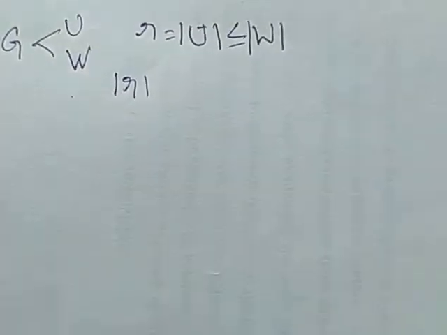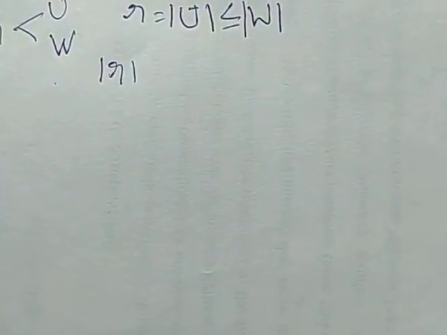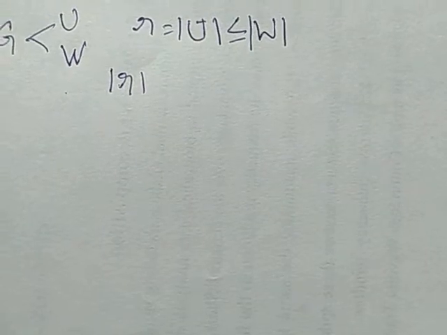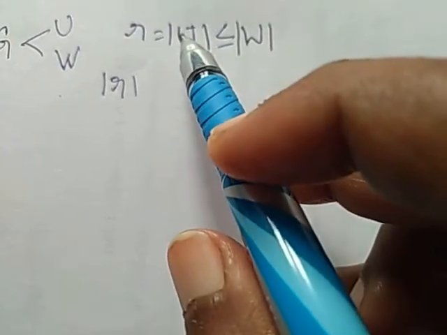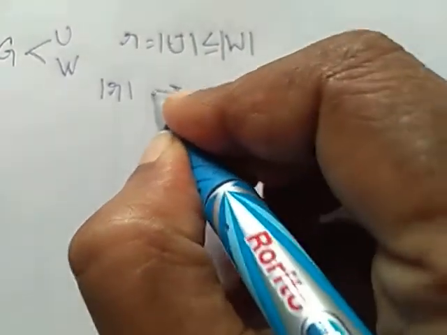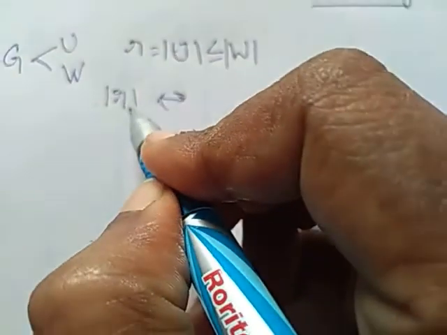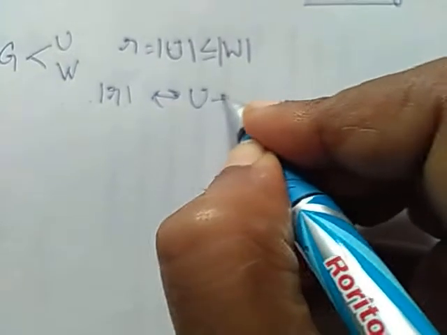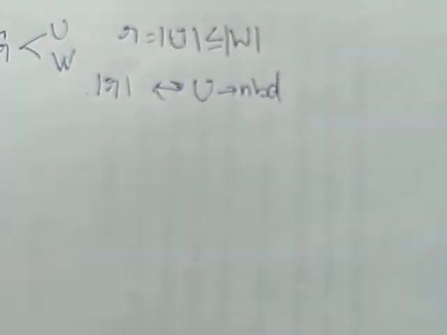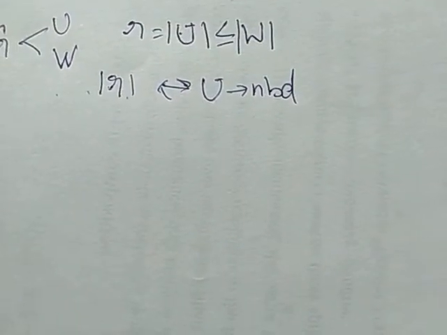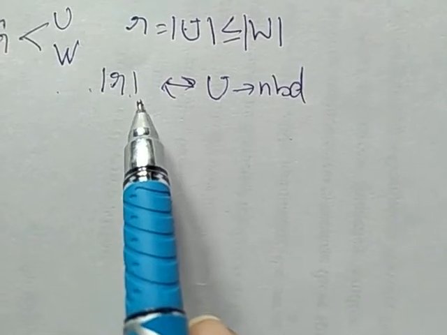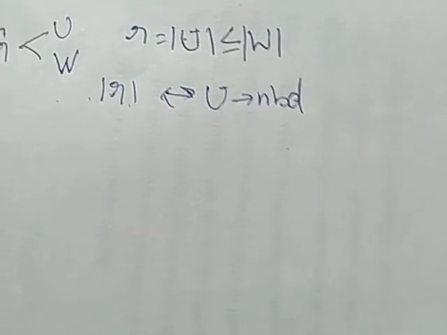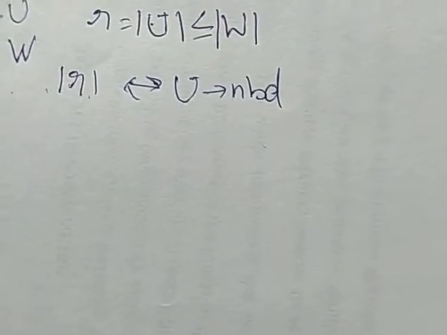G should contain a matching of size R if and only if U is a neighborhood set. That's what we are going to prove. If U is a neighborhood set, then G should contain a matching of size R. If the graph has a matching of size R, then U should be a neighborhood set. That's what we are going to prove now.